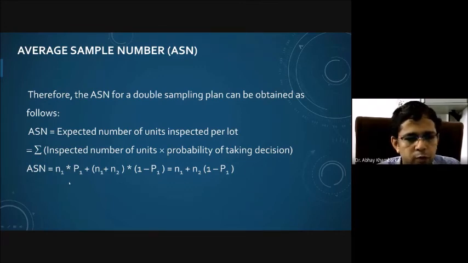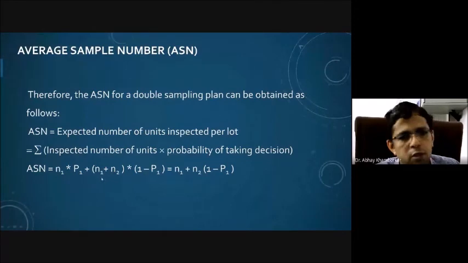The second sample will not be needed because we are either going to accept the lot or reject the lot. The second situation is when we are not able to take a decision on the basis of the first sample only; we will need a second sample. Its probability is 1 minus P1, and in such a situation the number of units inspected will be N1 plus N2.